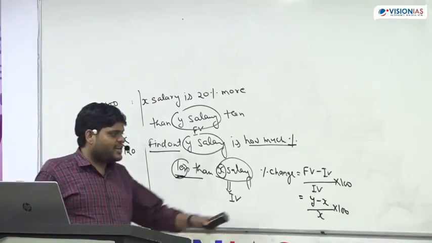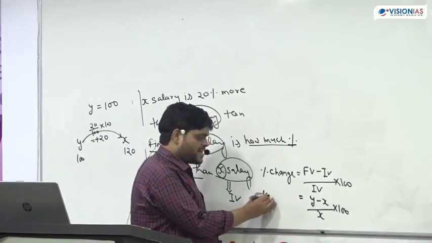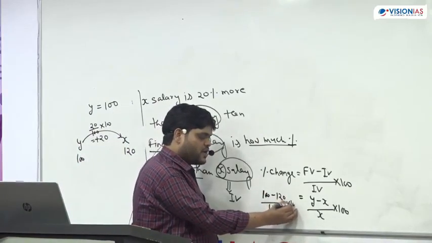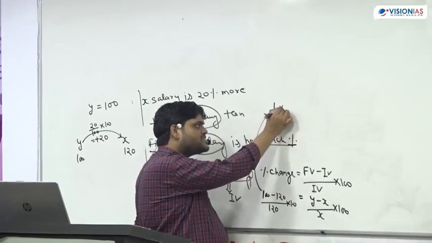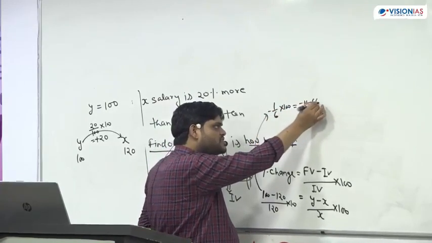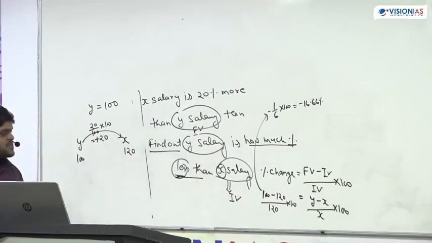Now put the value. Y value is equal to 100, X value is equal to 120, so 20 upon 120 into 100. When you solve this, this will come as 1 by 6 into 100. That means minus 16.66%.